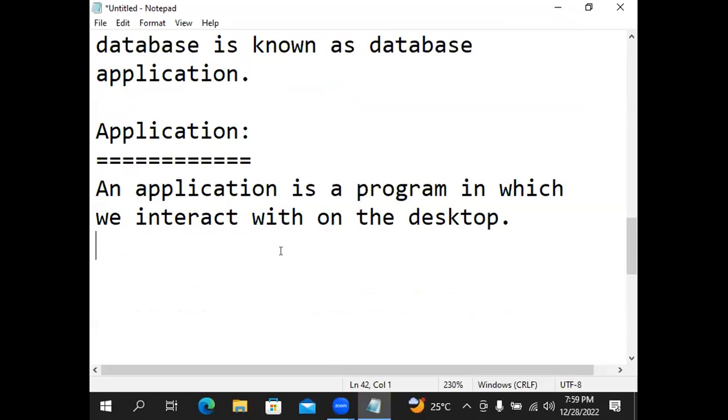With any program you are interacting, that program is called application.